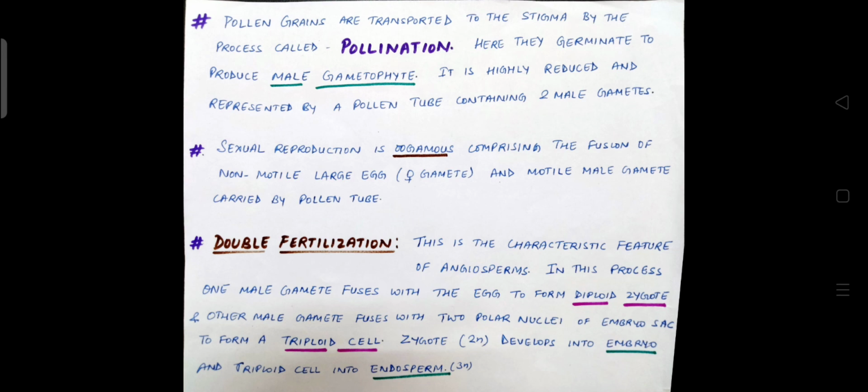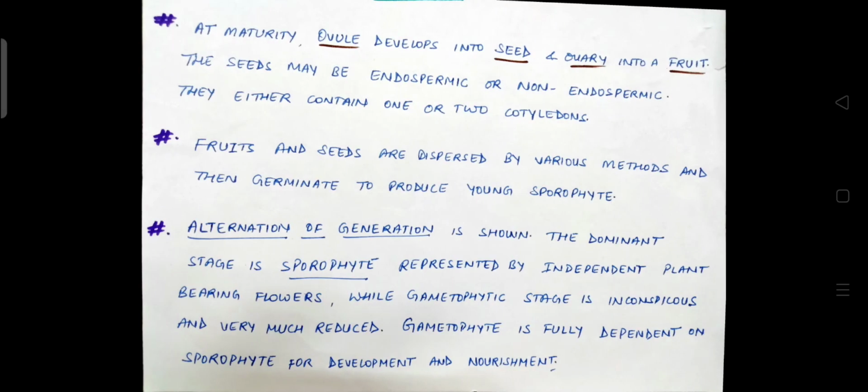As a result, the zygote formed by fusion of egg and one male gamete develops into embryo, and the triploid cell develops into triploid endosperm. At maturity, the ovule develops into seed and ovary develops into fruit.